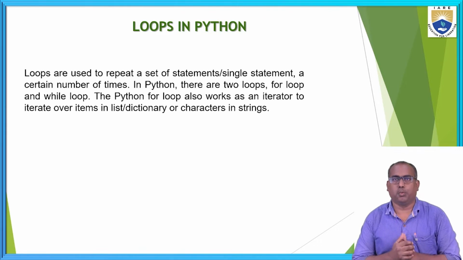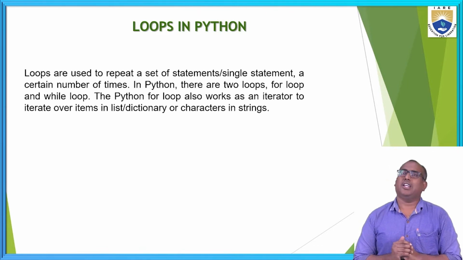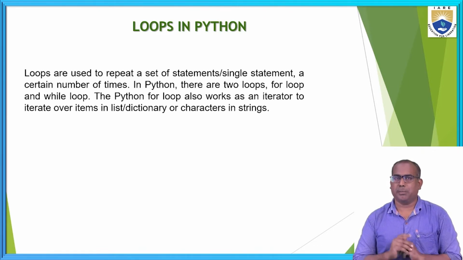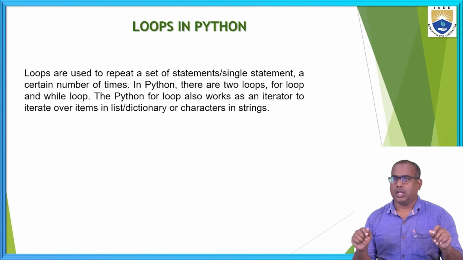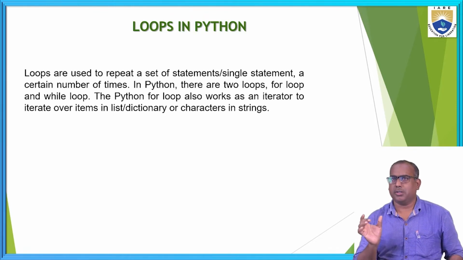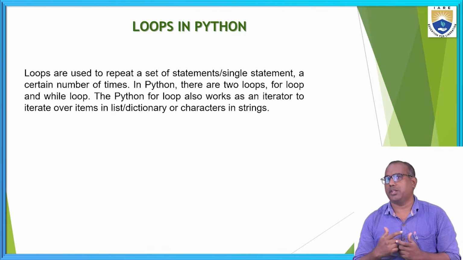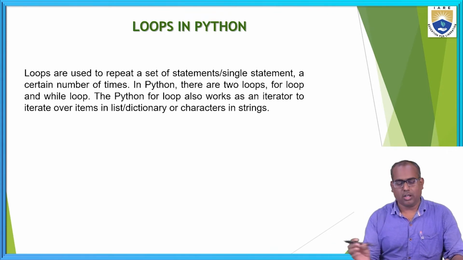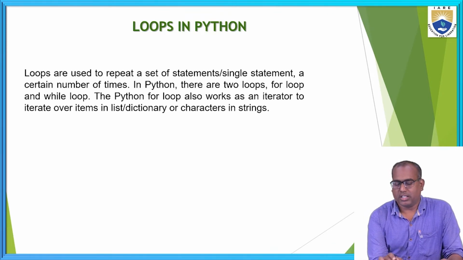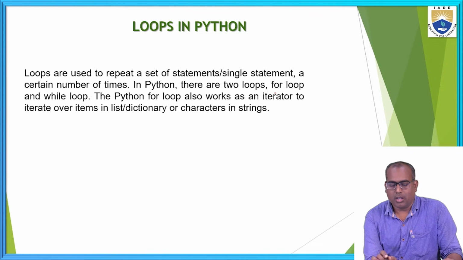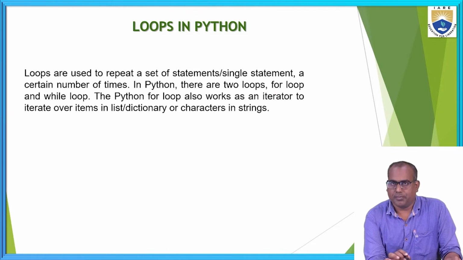Okay, what are loops? Generally, if you want to print one statement, you can print it with a simple print statement. These loops are mainly used to repeat a single statement or group of statements. Loops are used to repeat a set of statements or a single statement a certain number of times.